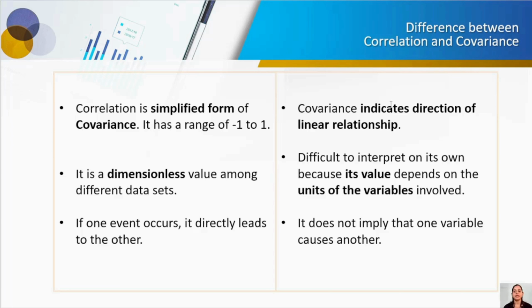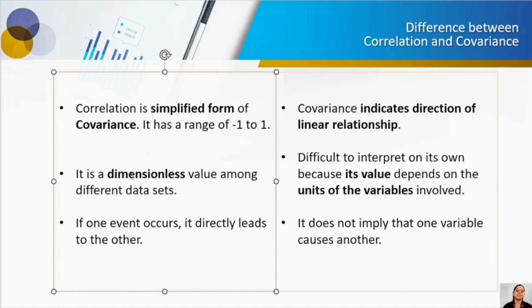Then covariance is only the direction of the linear relationship. There is no measurement here, we are not measuring, and it does not have any constant to quantify that. It's just a direction. It is going to tell you in which direction, whether it's a positive direction or negative direction. If it is positive, it's good. If it's negative, it means a loose relationship between variables, tending in the negative direction.